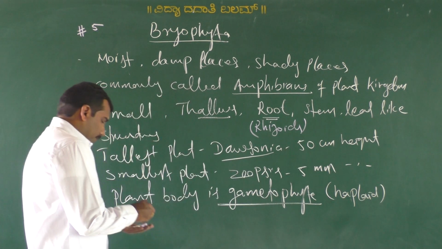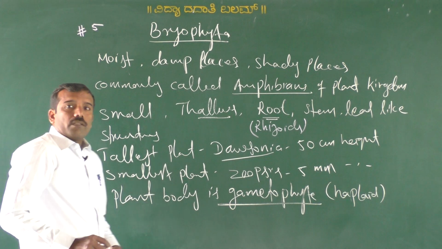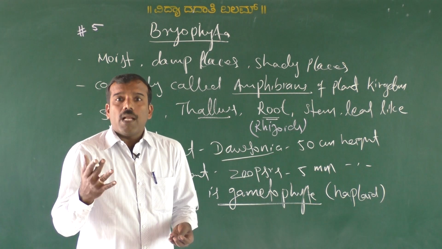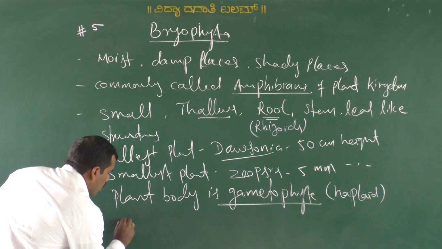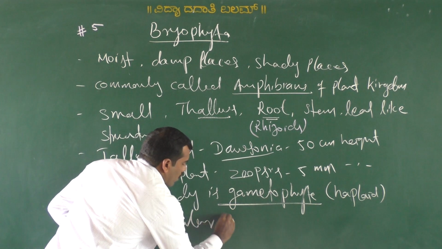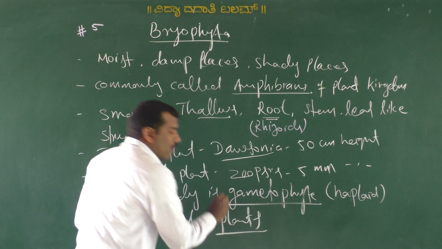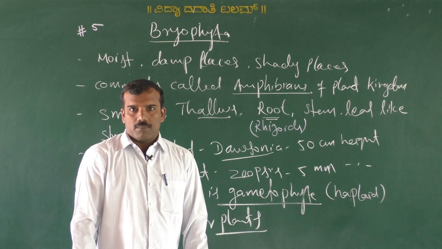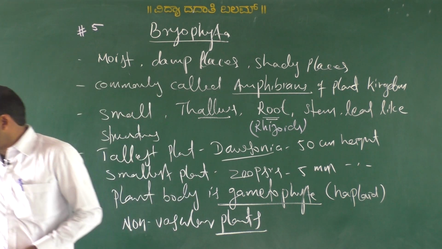Okay. Then they do not have vascular tissues. Xylem and phloem are absent, so they are called non-vascular plants, where xylem and phloem are absent.